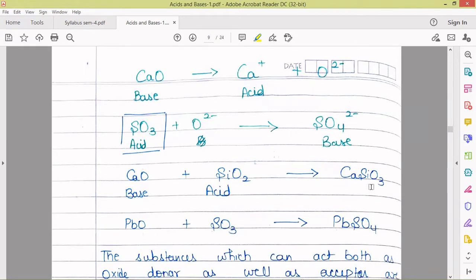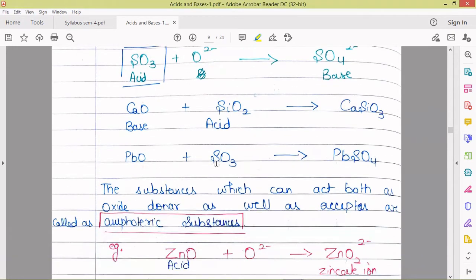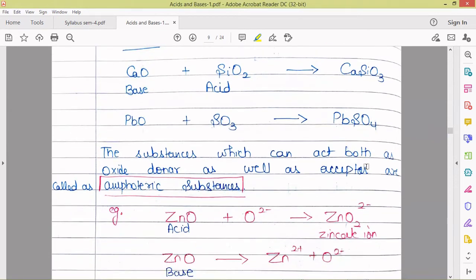These both will react and give calcium sulfate. And here calcium oxide is donating oxide ion to SiO2 and it gets converted to SiO3 2-, and calcium is getting converted to the calcium dipositive cation. Similar is this reaction. So here it is behaving as base, it is behaving as acid, and this is the acid-base product.